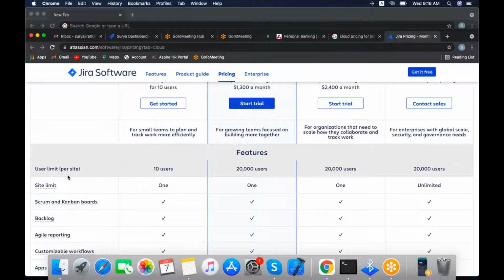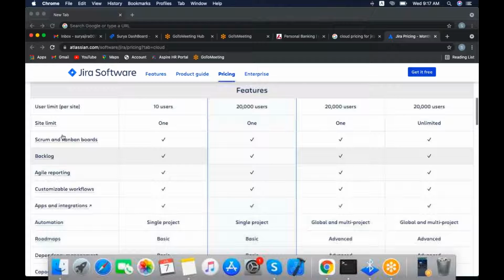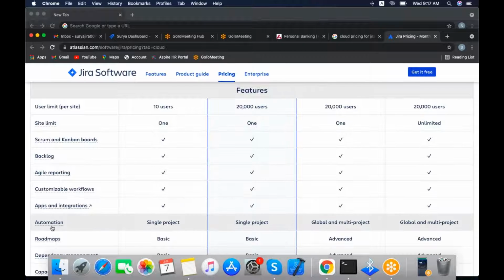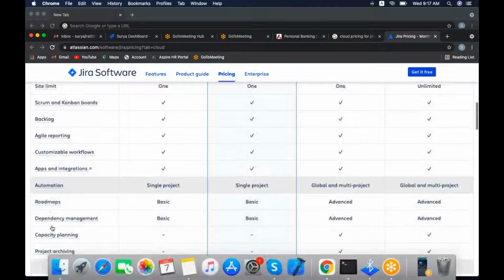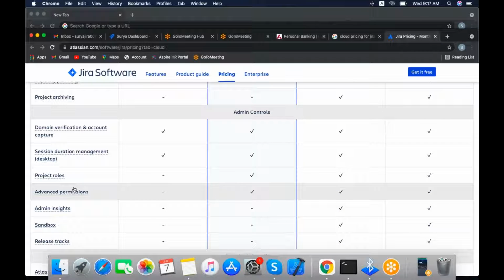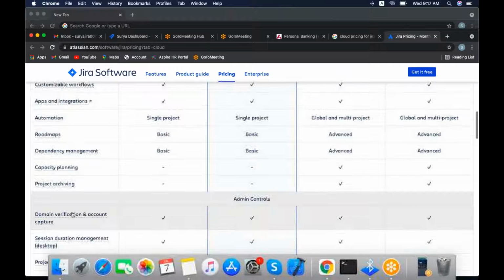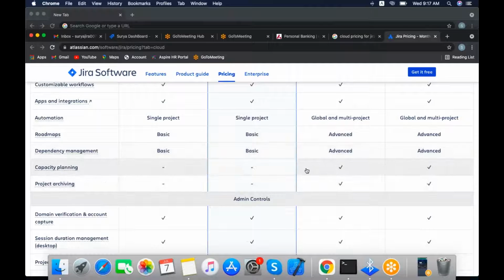In the coming sections we will cover all these things. By the end of the classes, you will have an idea about all the roles and features they have given: automations, roadmaps, dependency, project archiving and user project roles. We will cover them in the coming sections. Then you will know what a project role is, what a sandbox is, what a release track is, and what project archiving and capacity planning are.